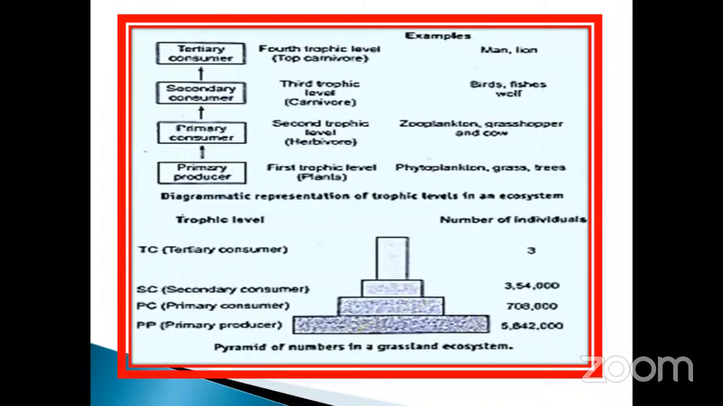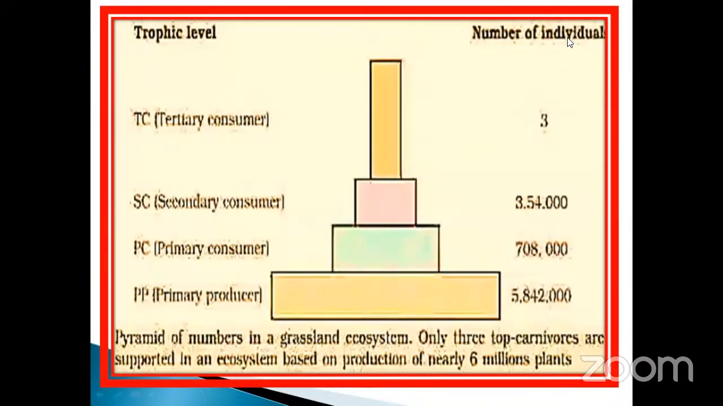So the same here, trophic level and also number of individuals. It depends upon the number. See the primary producer number, it will be 5,842,000. PP is denoted as primary producer, PC primary consumer, SC secondary consumer, TC tertiary consumer. This number also is the same. How will it be? The pyramid of number is in a grassland ecosystem. This one is a grassland ecosystem.